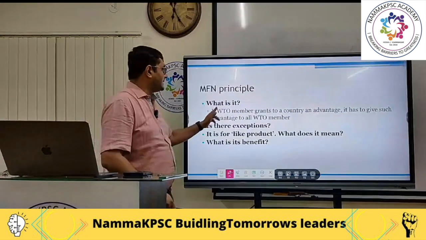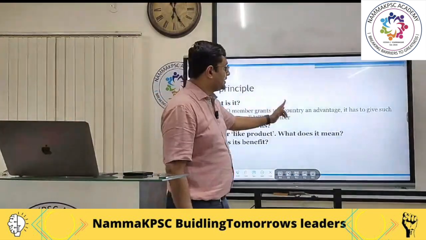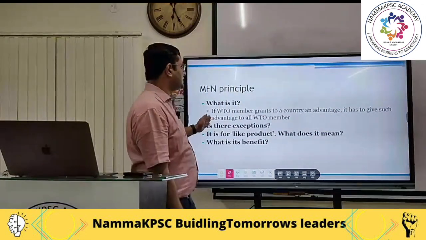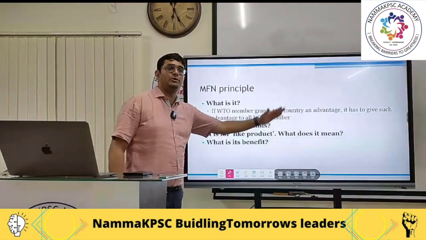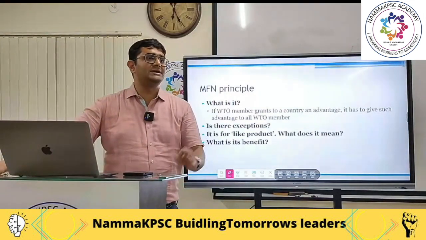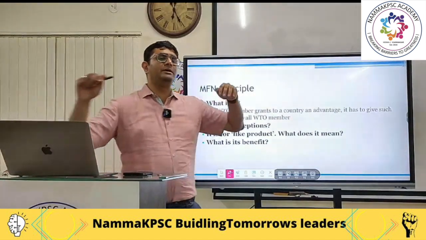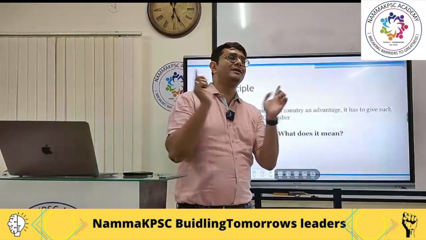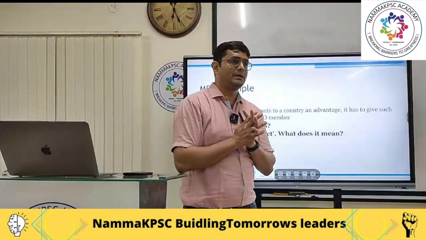So that is what is known as the most favored nation principle. Is that okay? If a WTO member grants a country an advantage, it has to give the same advantage to all other WTO members. We give a benefit to Pakistan or Sri Lanka or anybody, we have to give it to all other members.